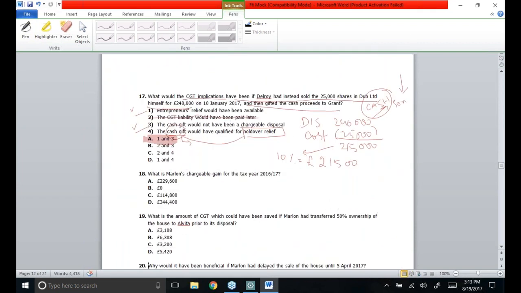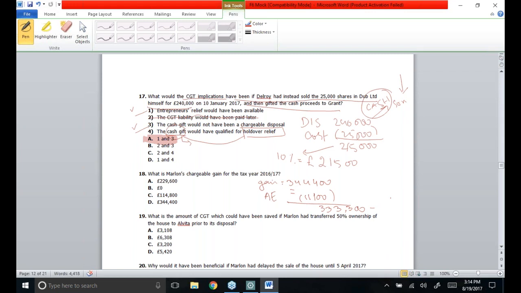As you can see, his gain is £344,400, and as they say they did not make any other disposal, current year losses and brought forward losses are not going to be considered, but yes, the annual exemption is. The annual exemption for CGT purposes is £11,100, so the taxable gain will become £333,300, over which the tax rate has to be applied.